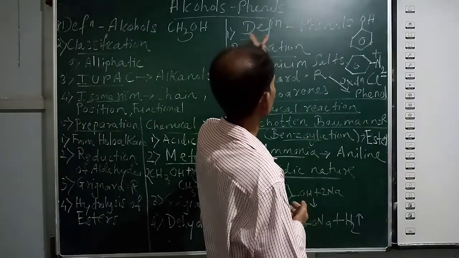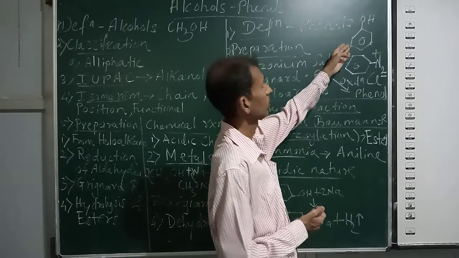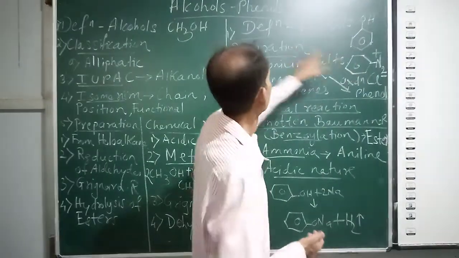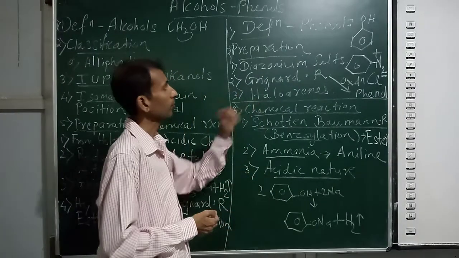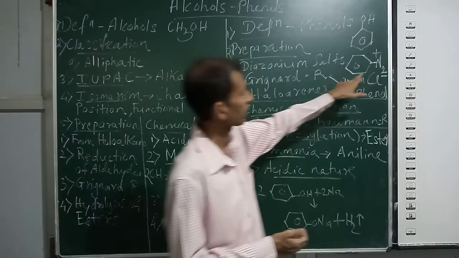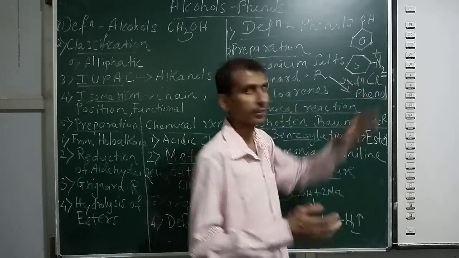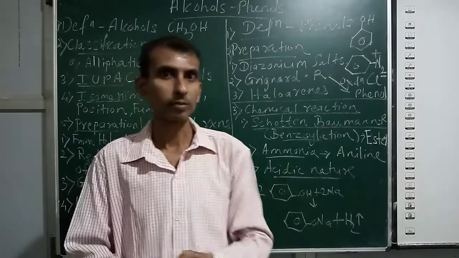Now phenols are these compounds. When an OH group is attached to a benzene ring, you get phenols. Preparation from diazonium salt. So this is a diazonium salt: benzene ring with N2 plus and Cl minus is a diazonium salt.